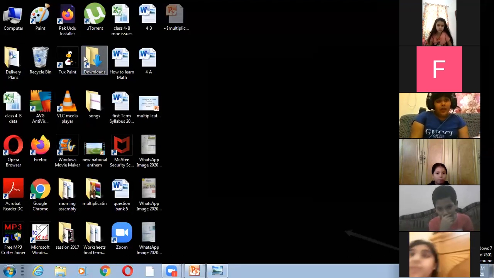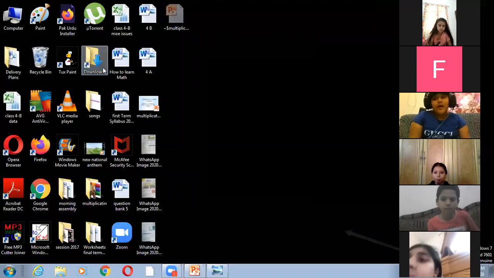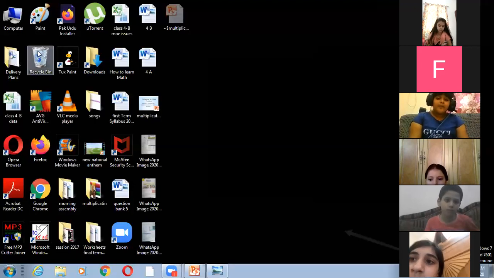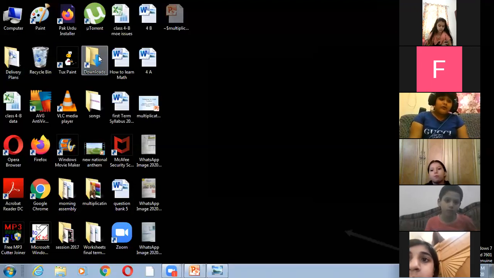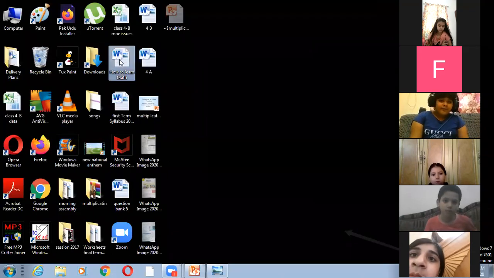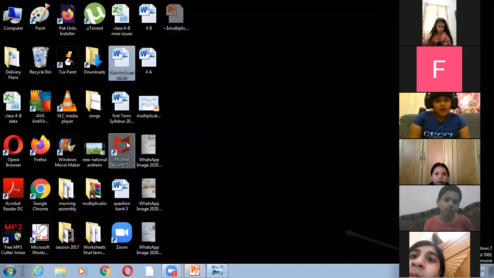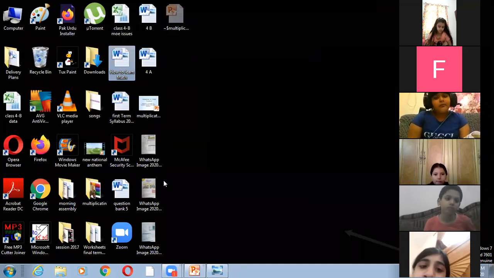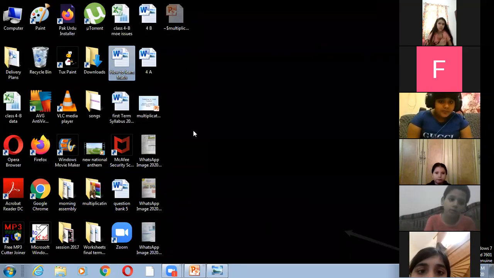Like you all have the folders where you keep your worksheets and tests and important documents. So the computer also has folders, and a computer folder is always of yellow color. This is a folder, and this thing is called the file. It can be Word, Excel, or PowerPoint, or anything. That is just one single file, one single sheet you can say. This is called the file.